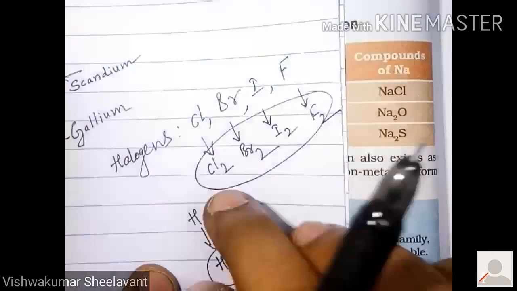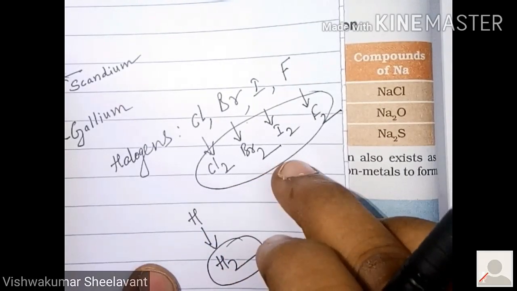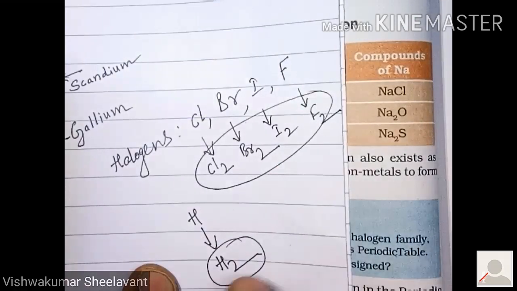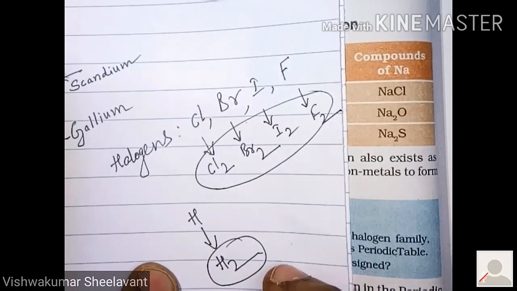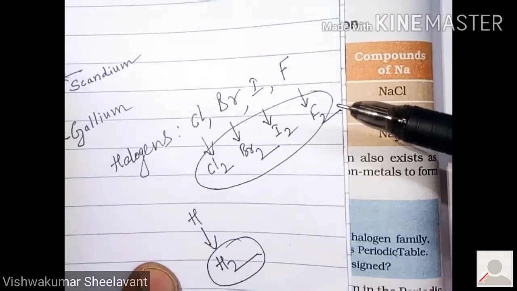And as these react with metals and non-metals to form covalent compounds, hydrogen also reacts with metals and non-metals to form covalent compounds, which means that properties of halogens and hydrogen are the same.